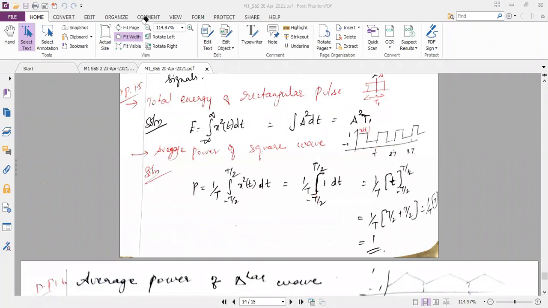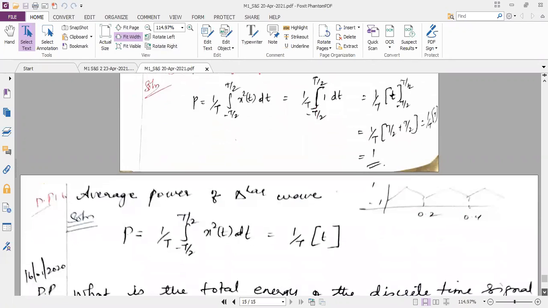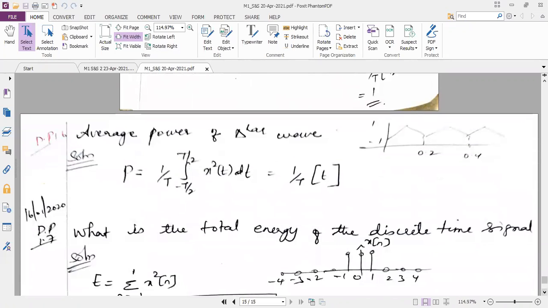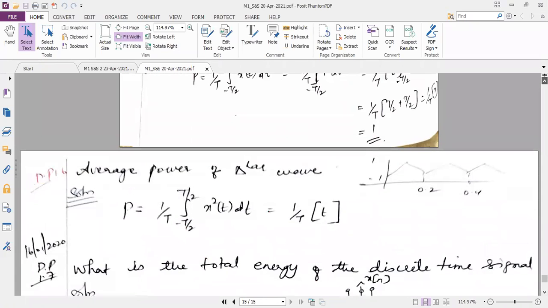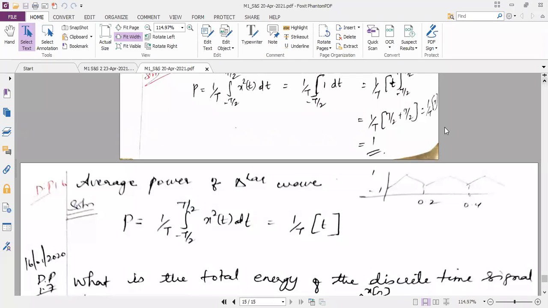Similarly, we have another problem to calculate the average power of the triangular wave. Even here, the triangular wave is a periodic signal. It keeps on repeating. You can see here, it keeps on repeating.